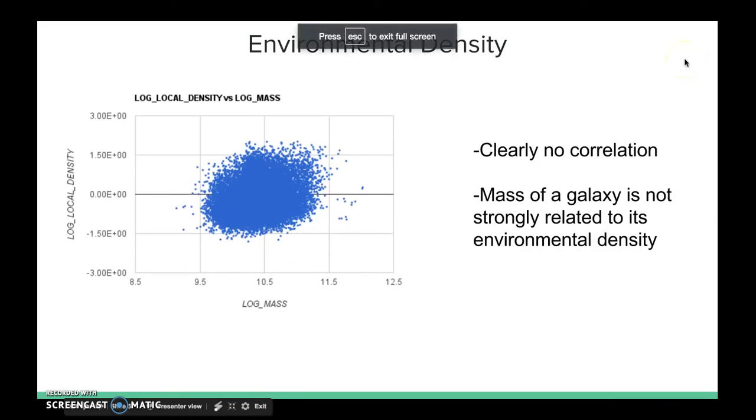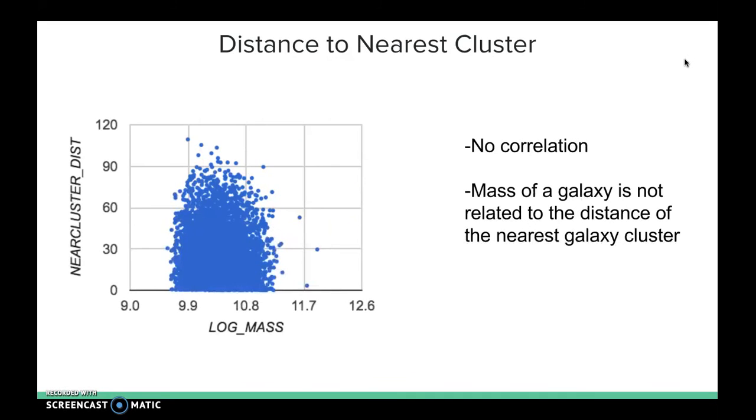This scatter plot compares the mass of the galaxy to the environmental density. The mass in log form is on the x-axis, and the environmental density in log form is on the y-axis. There is clearly no correlation between the two variables. This scatter plot compares the mass of the galaxy to the distance to the nearest cluster of galaxies. The x-axis is the mass in log form, and the y-axis is the distance to the nearest cluster in log form. There's clearly no correlation.